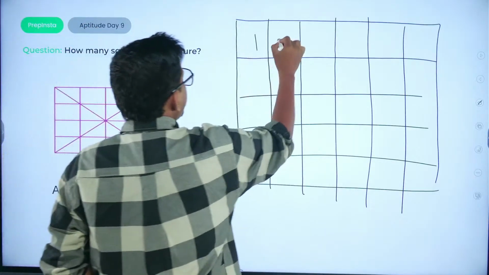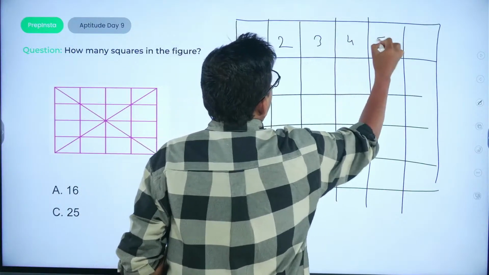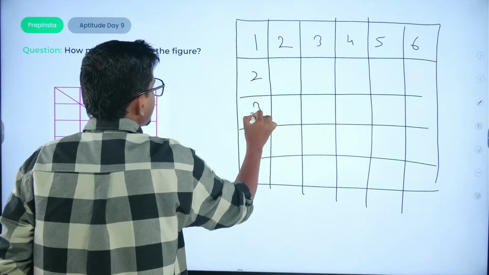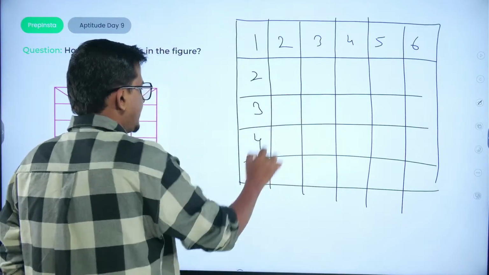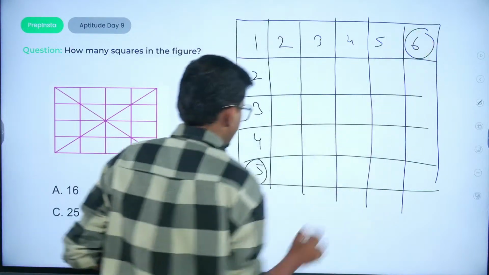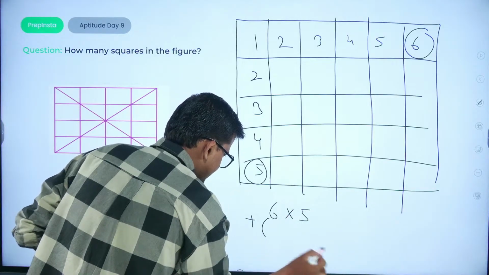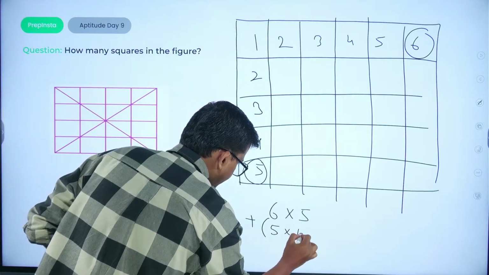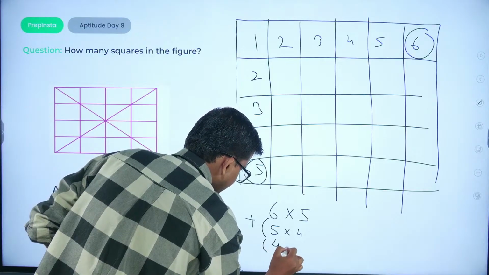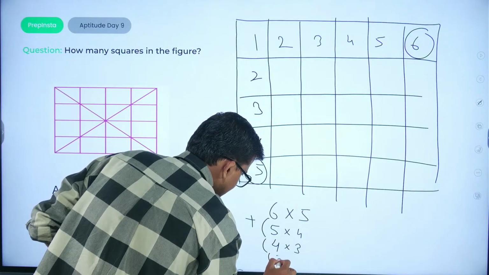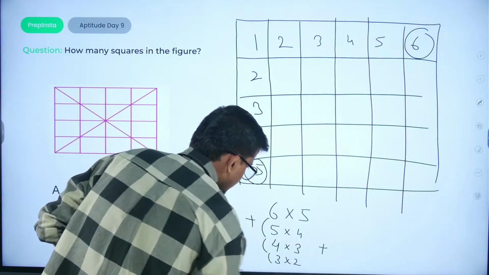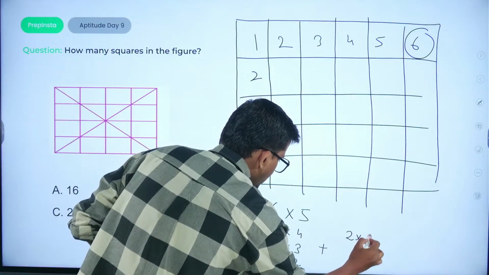तो यहाँ पे भी same pattern would be followed. Just count down a number of rows and columns, ठीक है? अब देखो maximum को, take the maximum number, that is 6 into 5 plus 1 lesser to 6 would be 5 into 4. Then 1 lesser to this would be 4 into 3. Then 1 lesser would be 3 into 2 plus 2 into 1.